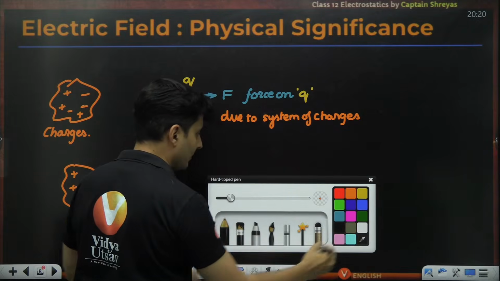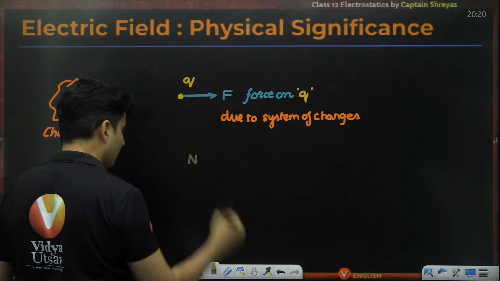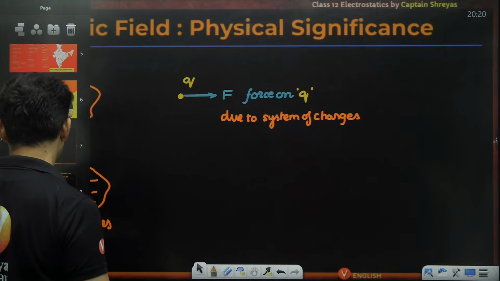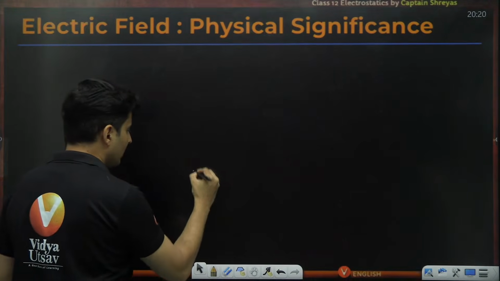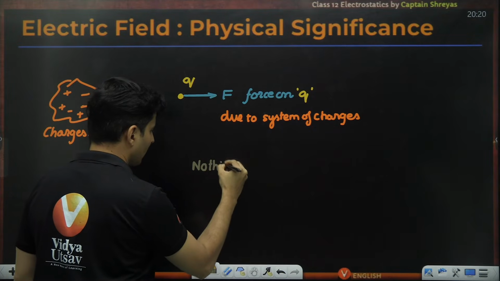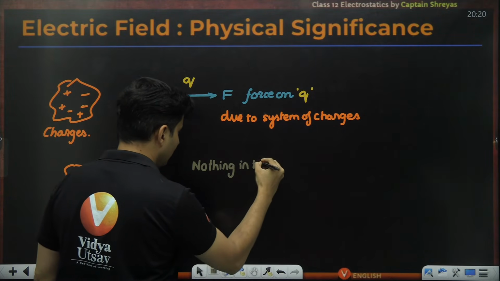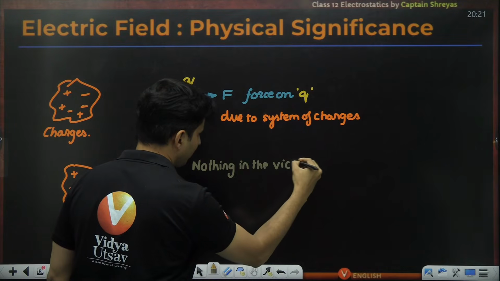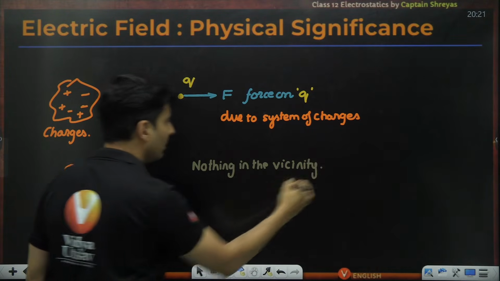There is absolutely nothing around, nothing in the vicinity.